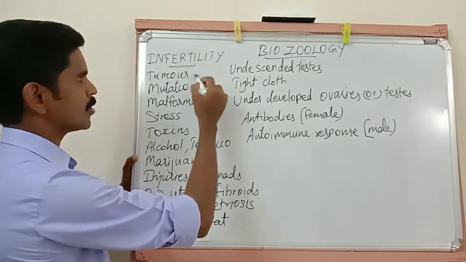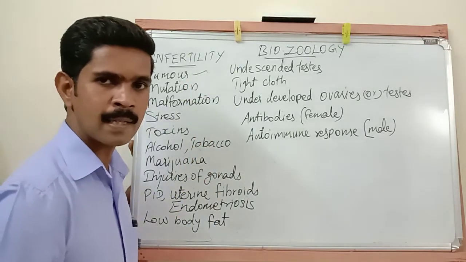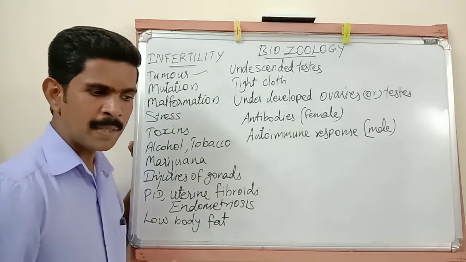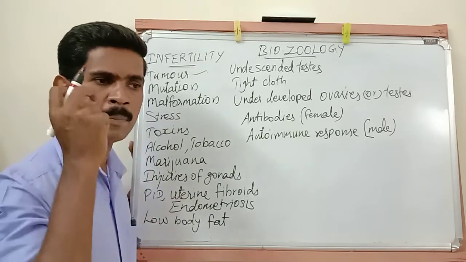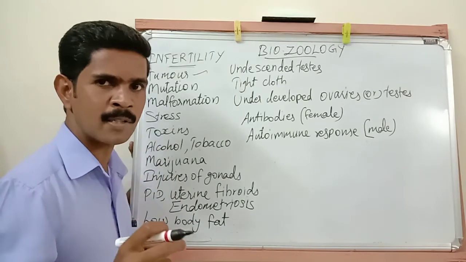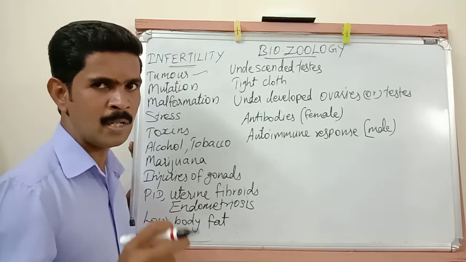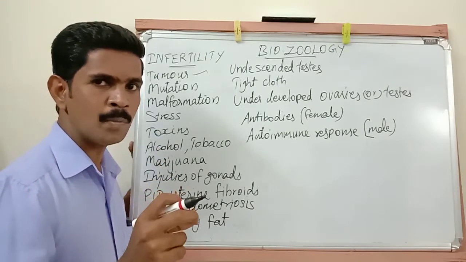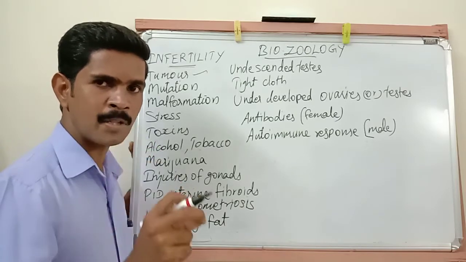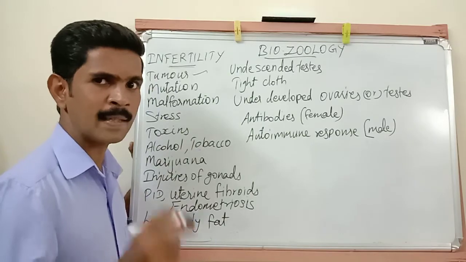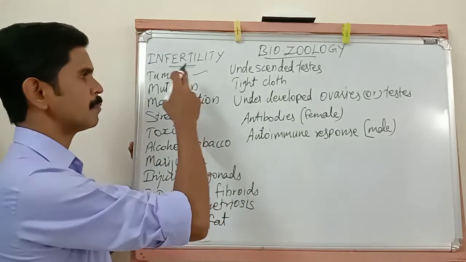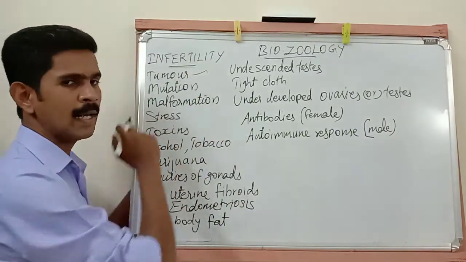The first reason is tumor. Tumor, in Tamil we can say kattigal. Because of some reason, tumors develop in the pituitary gland or the reproductive organs. If any tumor occurs in the pituitary gland or inside the reproductive organs, it leads to infertility. So this is the first reason.